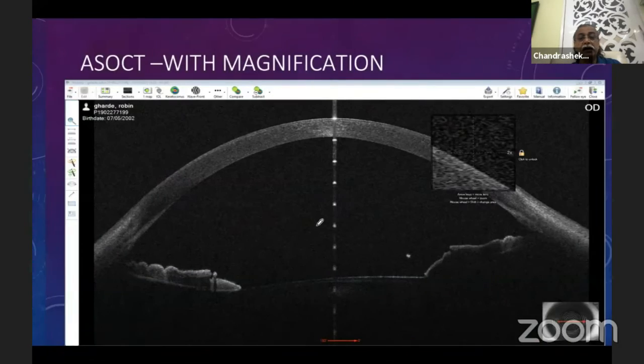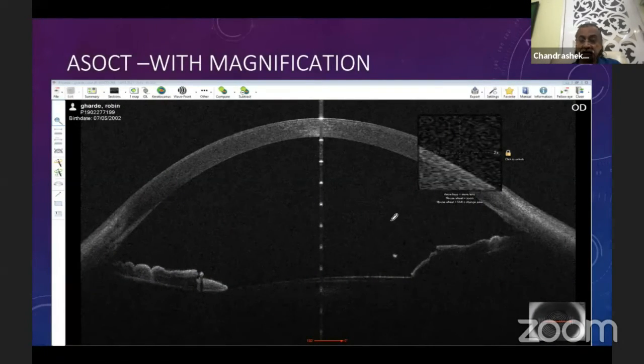Beautiful ASOCT. Another good feature of this machine is that it allows you to magnify a certain area and see what is the culprit behind the patient's symptoms. Sometimes the Bowman's membrane is irregular, sometimes the epithelium is heaped up. How do you place the corneal scar? In case of punctate epithelial keratitis, superficial punctate keratitis, whether it is an active inflammation or it is a scar, you can easily make out from these high resolution OCT images.